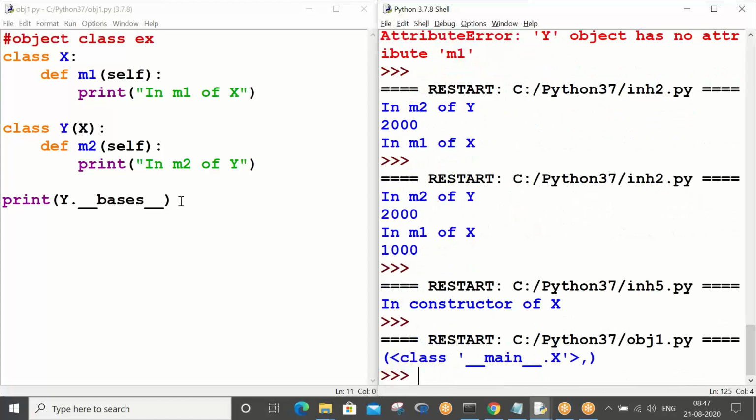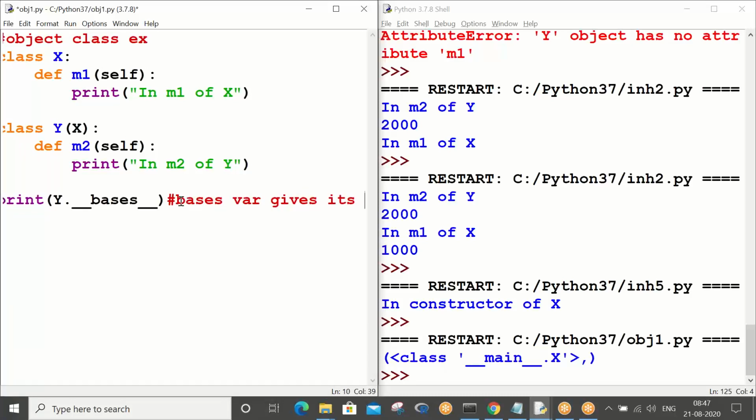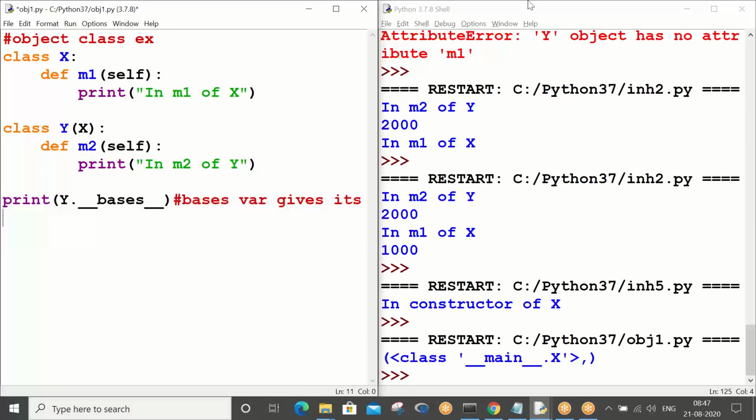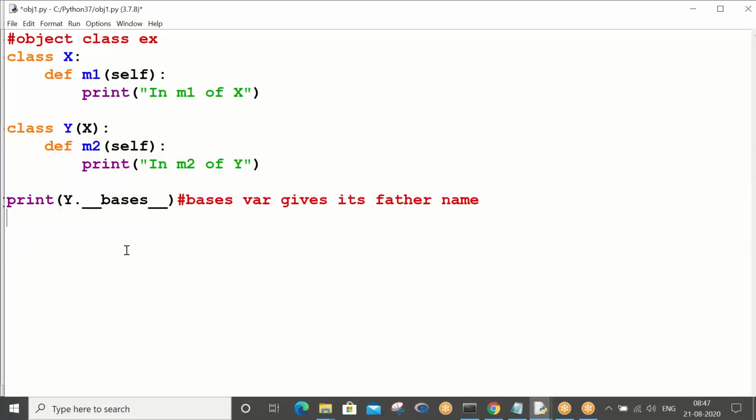It is saying class underscore underscore main underscore underscore dot X. So the bases variable gives its father name, meaning its parent class name, its immediate parent class name.